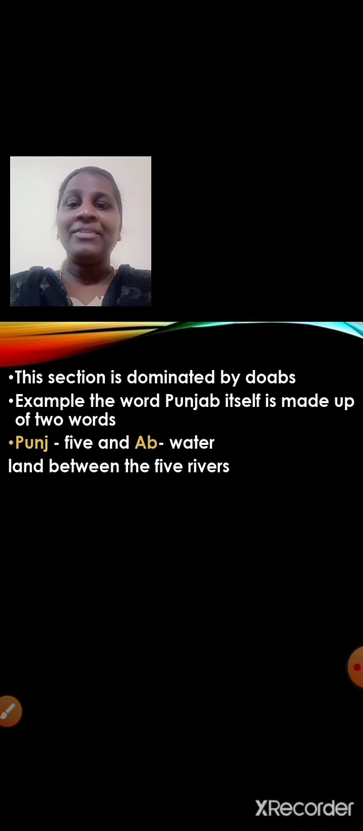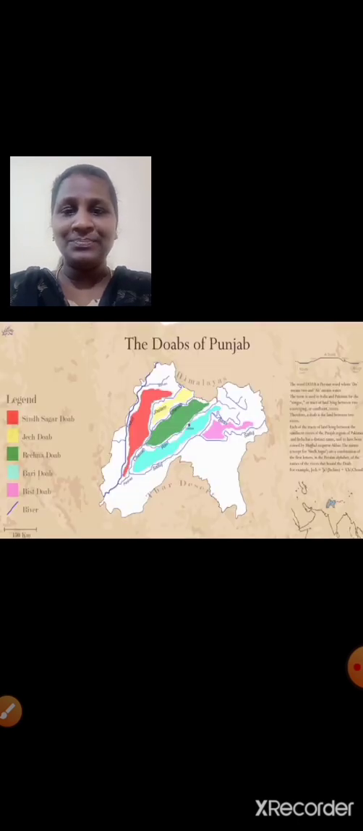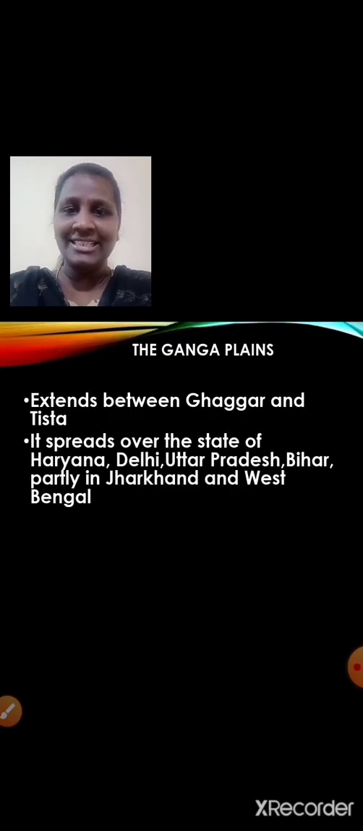Once again, this section is dominated by Doabs. Example, the word Punjab itself is made up of two words. Panch means 5 and Ab means water. So the land between the 5 rivers. We have seen this, right?